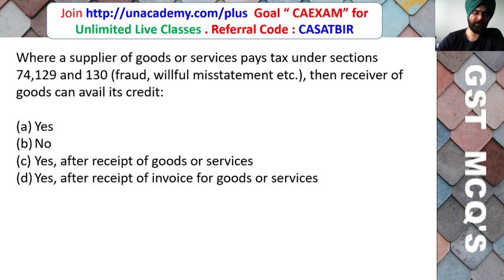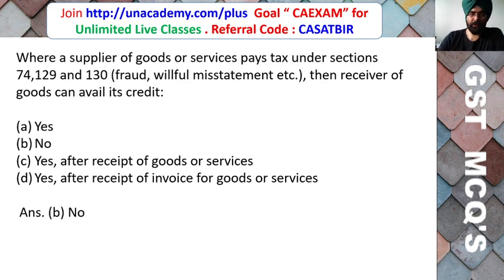Where a supplier of goods or service pays tax under section 74, 122 and 130, that is fraud, willful misstatement, etc., then can the receiver of the goods avail his credit? Yes, no, after receipt of goods or service, after receipt of invoice for goods or service. So if tax has been paid due to fraud or willful misstatement, suppression of facts, etc., whether the recipient can claim input tax credit.